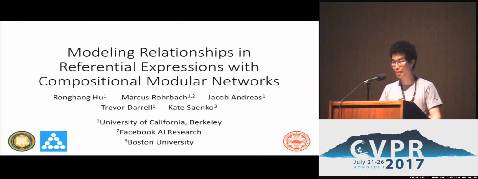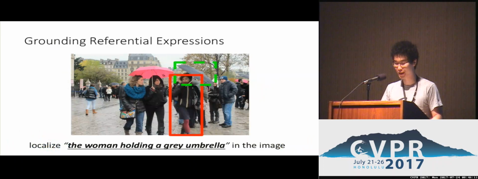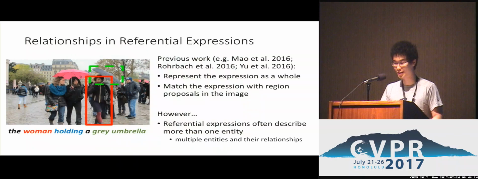I'll talk about our work on modeling relationship in referential expressions with compositional modular networks. Given an image like this and a natural language referential expression like the woman holding a gray umbrella, how do we ground or localize the corresponding visual entities being described in the expression with bounding boxes? Most previous work on grounding or localizing referential expressions often represent the entire expression as a whole, and then match the referential expression with every region proposals in the image.